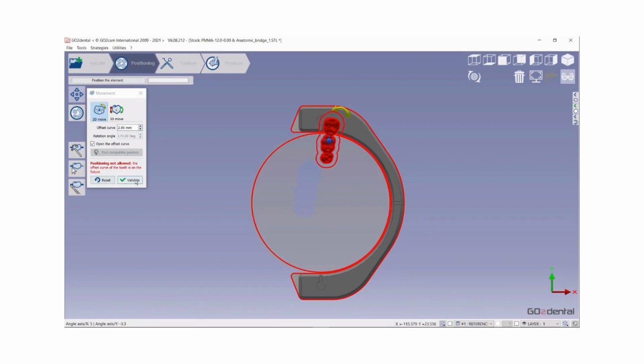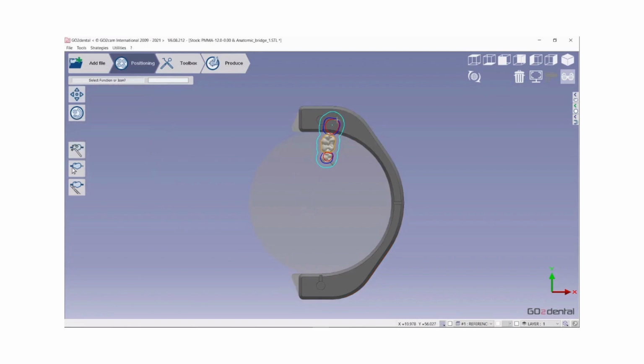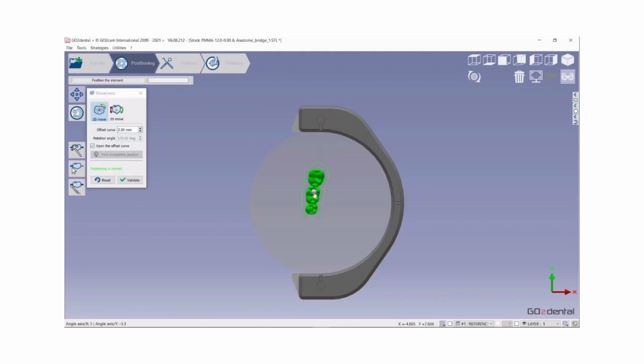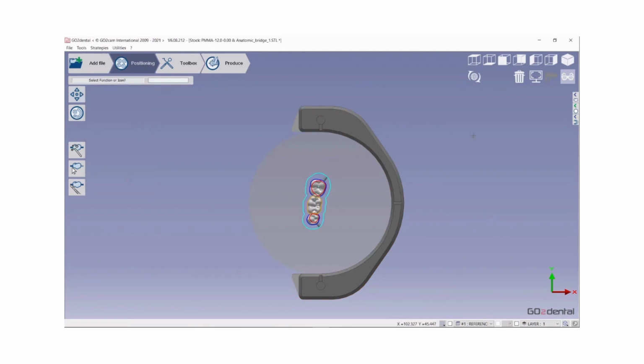If you click on Validate, this error message will appear, and if you click on OK, the offset area will disappear. Positioning of the element is a must, or else the resulting toolpath will be problematic. You can show or hide the clamping system by clicking on this symbol here.